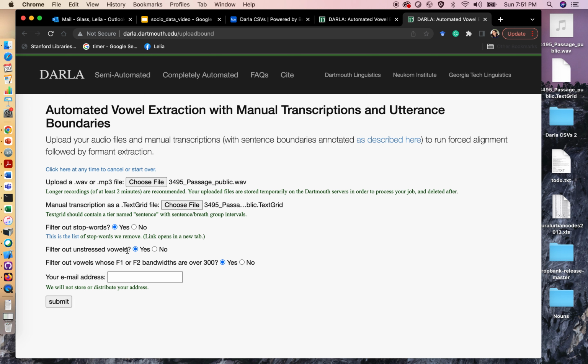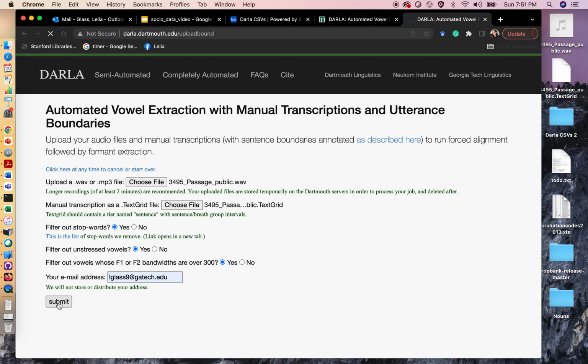We're going to filter out unstressed vowels. So for example, in a word like extraction, we're only going to study the a, the stressed vowel in a multisyllabic word. And we're going to filter out outliers. That's for my particular project. Then we'll put in my email address and we'll click submit.